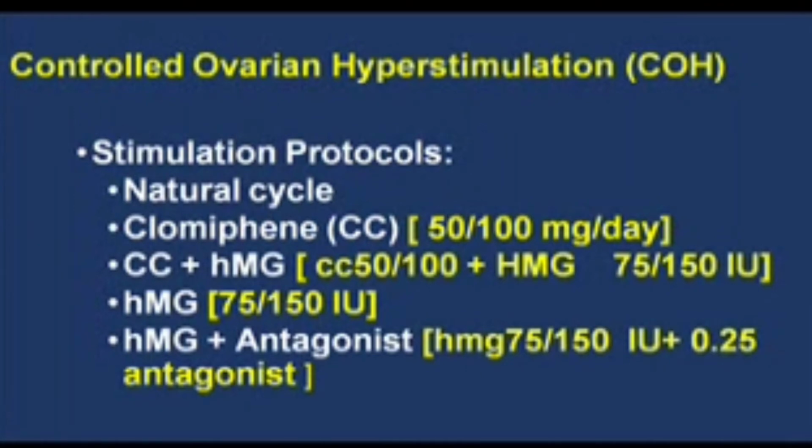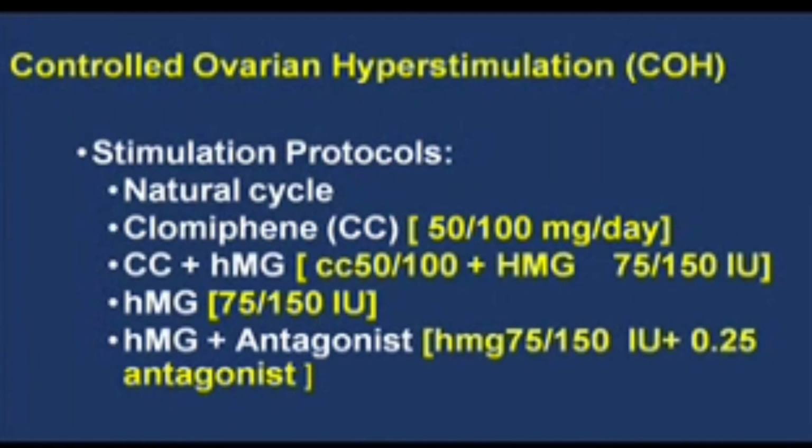Or we can use the protocol clomiphene citrate plus HMG, where we use clomiphene citrate in the dose of 50 to 100 milligrams per day and HMG in the dose of 75 to 150 IU. We give clomiphene citrate from day 2 to day 6 and we add HMG from day 7 onwards and give it on a daily basis till the lead follicle is again 18 to 20 millimeters in diameter, and then we trigger.